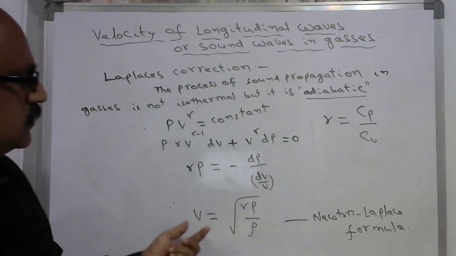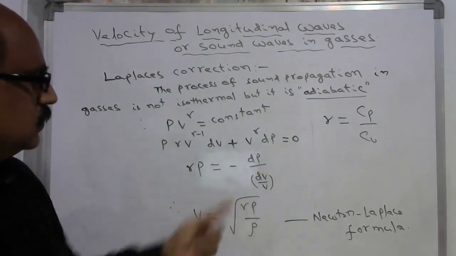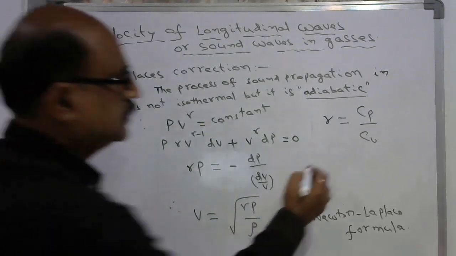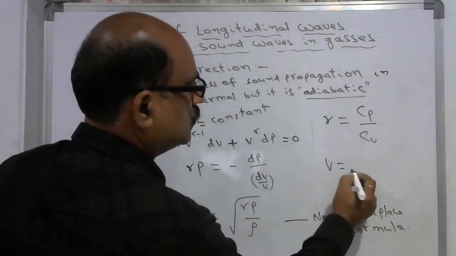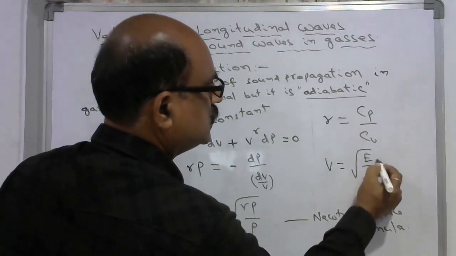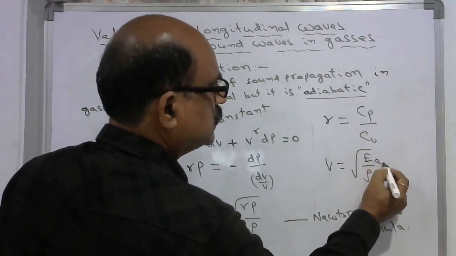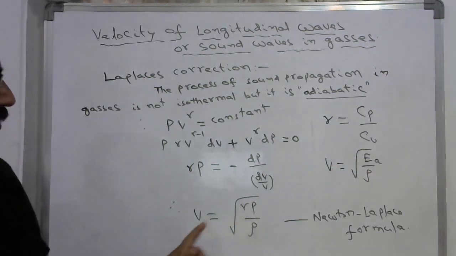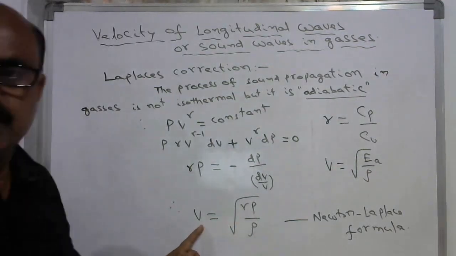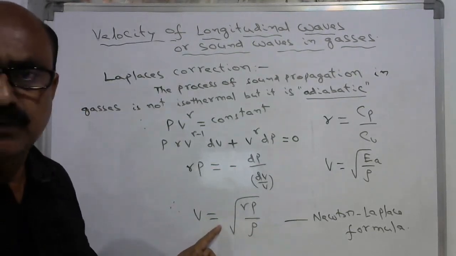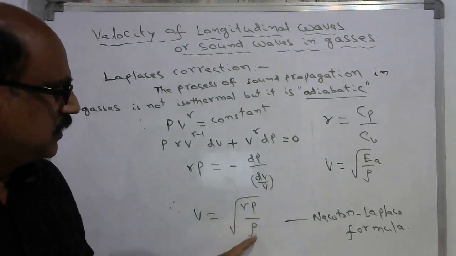If you substitute this value in the general equation V equals under root E by rho, this E is to be considered as the adiabatic elasticity of the gas. So we can write V, the speed of sound in gas according to Laplace, equals under root gamma P by rho.